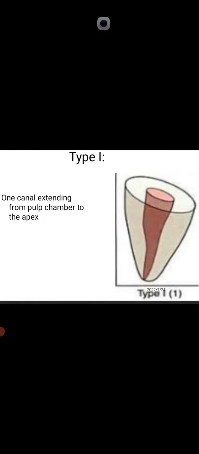Now, first we start from the Vine classification, and we will remember this classification in a very simple way because we relate these types with each other. Number one is type 1, and type 1 is the 1-1 condition. 1-1 means one canal originates from the pulp chamber and the same canal terminates on the root apex into the apical foramen. This is type 1.